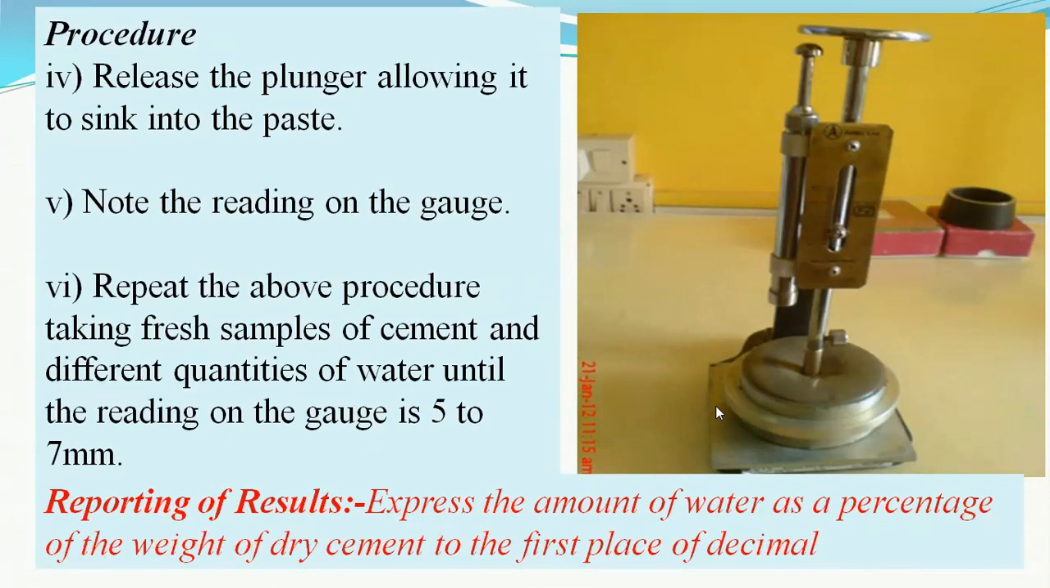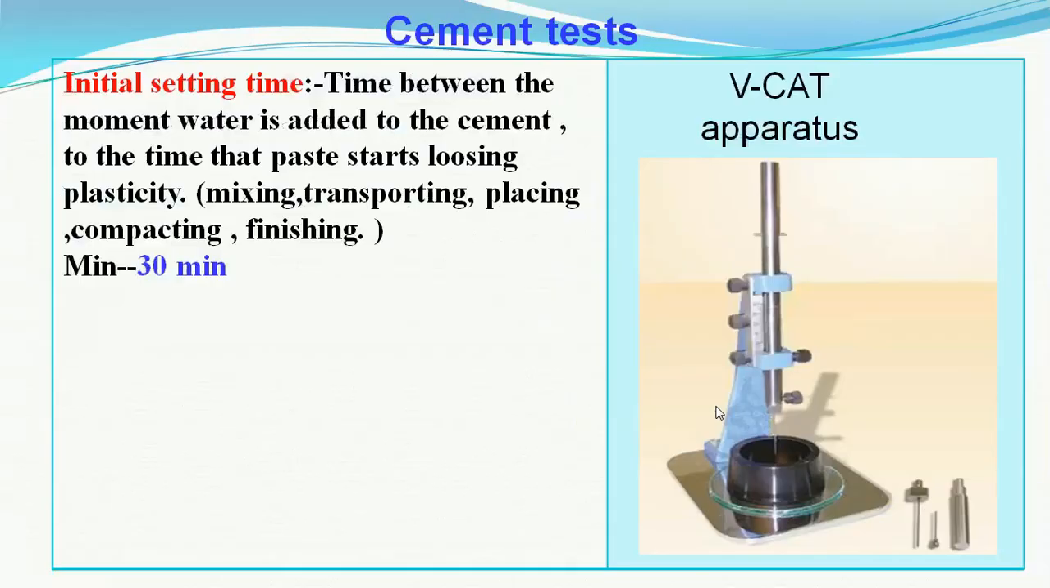So this is in short the consistency, that is the percentage of water that is added to the cement to prepare a cement paste, so that the consistency needle inserts into the cement paste but only reaches 5 to 7 millimeters from the bottom. Then that much quantity of water or that percentage of water is known as consistency, because we want this percentage of water to find out the initial setting time, final setting time, and the compressive strength.